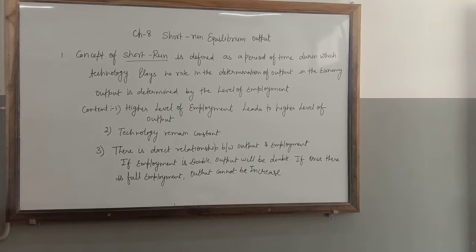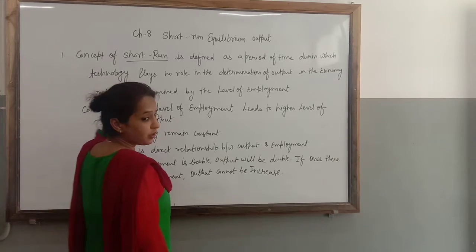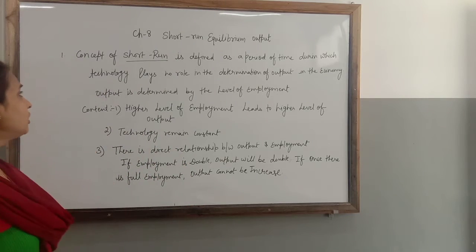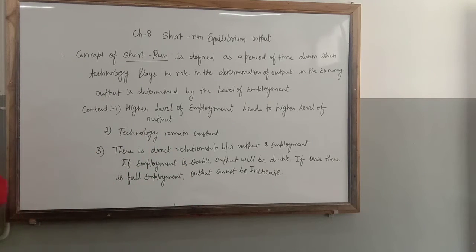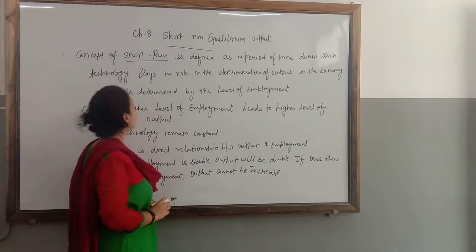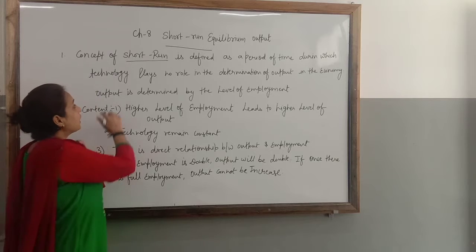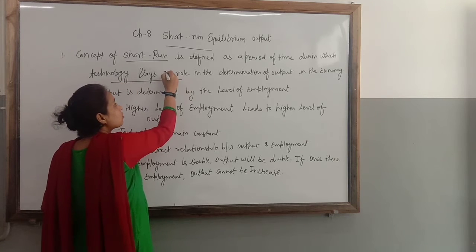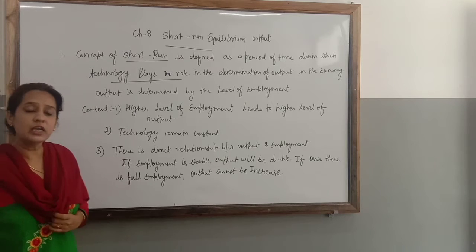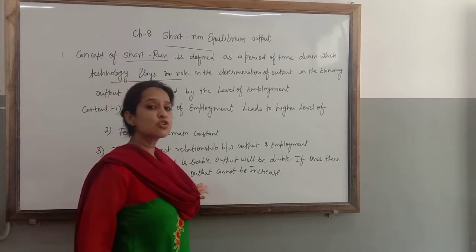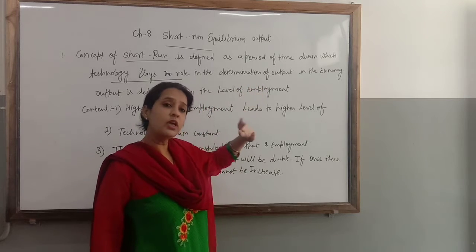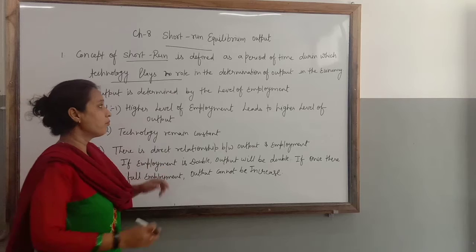Good morning students. Today we are going to start chapter 8, that is short run equilibrium output. What is the meaning of short run? Short run is defined as a period of time during which technology plays no role. It means technology remains constant in the economy. We cannot increase the technology in the short run period.